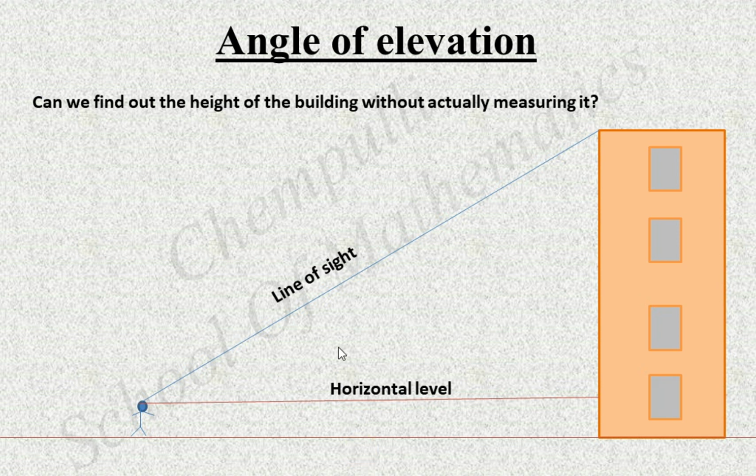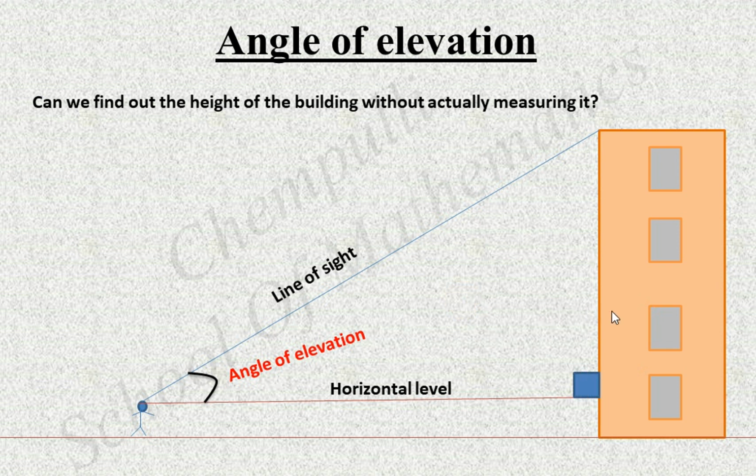Okay. Then here in between these two lines, one angle is formed. This angle is called angle of elevation. That is, angle of elevation means the angle between line of sight and the horizontal level. That angle is called angle of elevation.